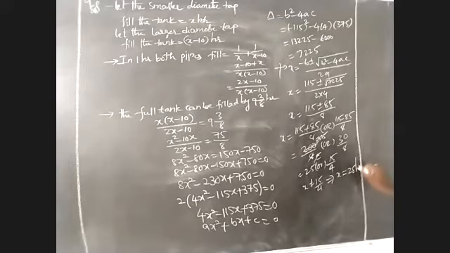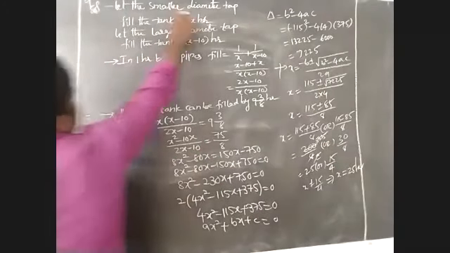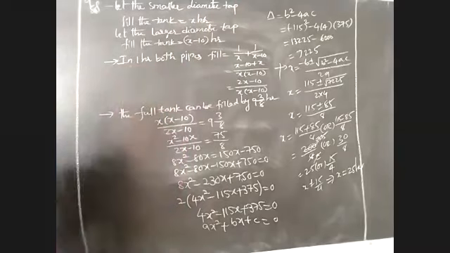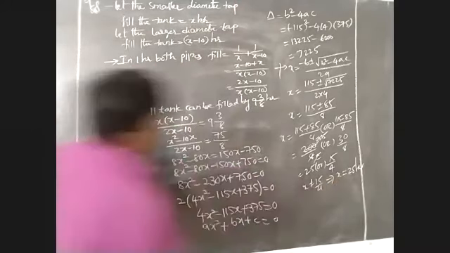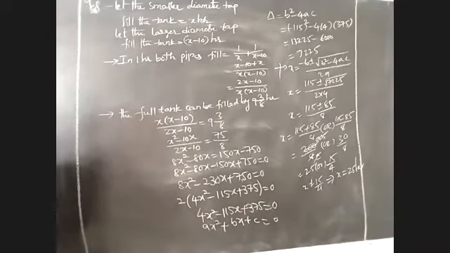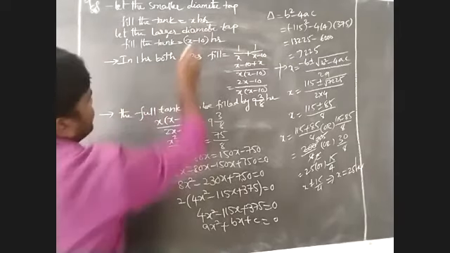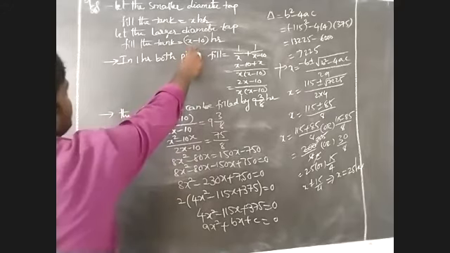25 hours. But finally, we have to find out the two taps. The smaller diameter tap filling the tank is x hours. X hours we have to take 25 hours. Then let the larger diameter tap fill the tank that we have to take 25 minus 10 hours. 25 minus 10 hours, that we have to take 15 hours.